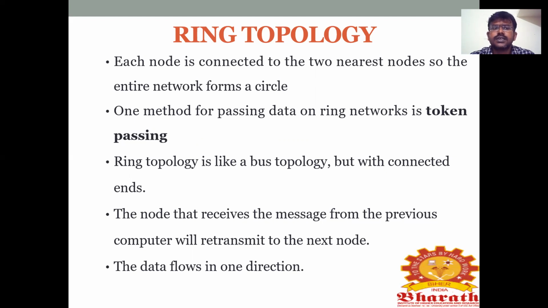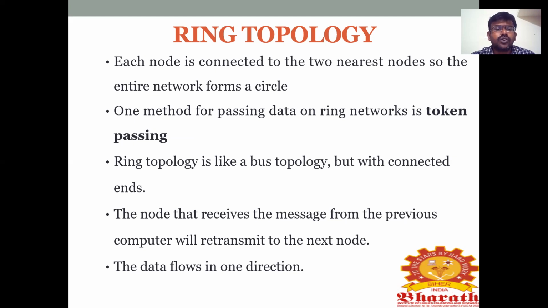But in bus topology, not all the devices are connected at the ends. Why? Because the first system will be in one place and the second system in another place, and all the systems are just connected through a drop cable. But here, it is also connected at the ends. So compared to bus topology, ring topology is a topology with connected ends.